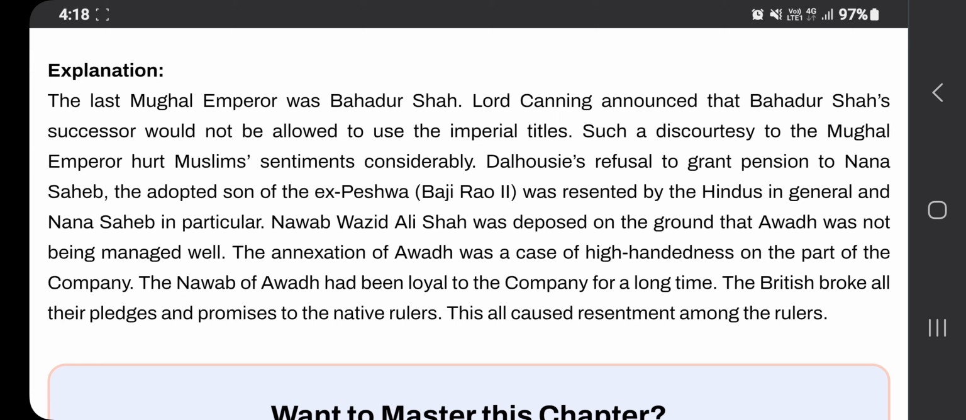The Nawab of Awadh had been loyal to the company for a long time. The British broke all their pledges and promises to the native rulers. This is what created the resentment. So those are the points you have to remember while you write the answers.